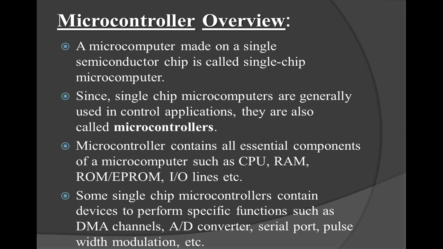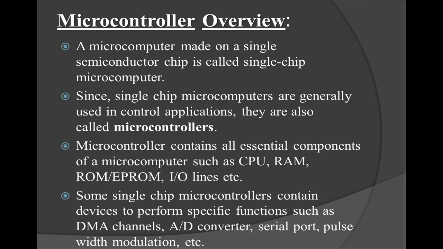Next we are going to go through an overview of a microcontroller. A microcontroller is made on a single semiconductor chip, which is also called a single chip microcontroller.